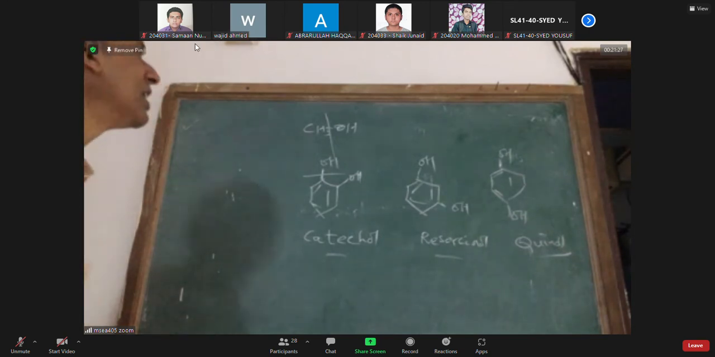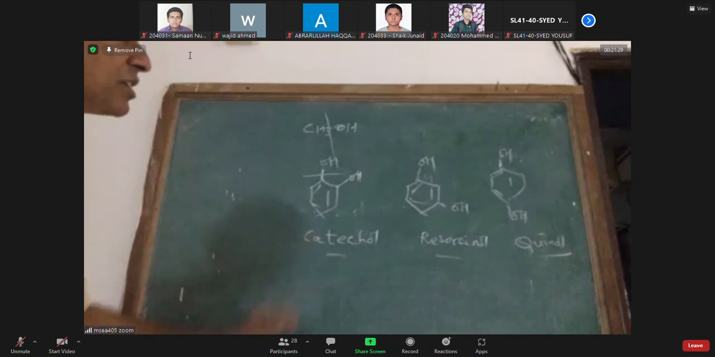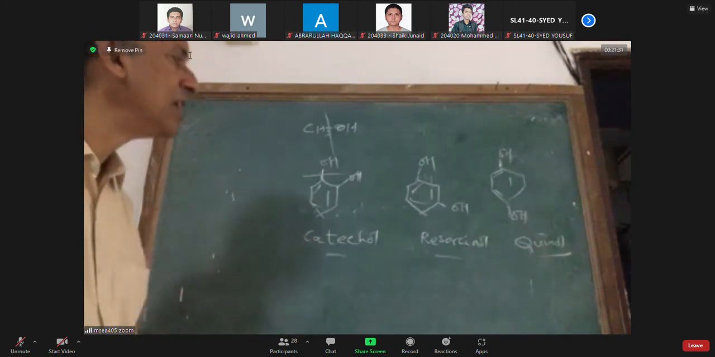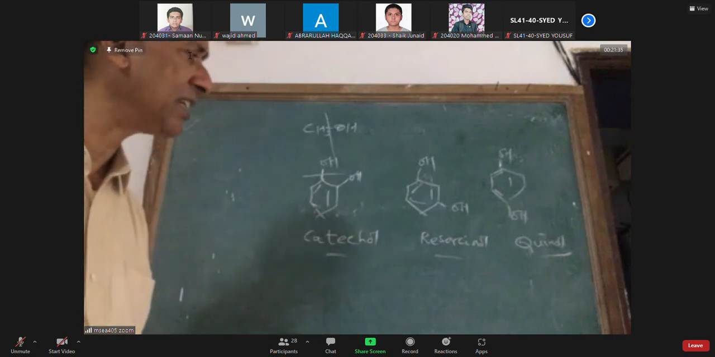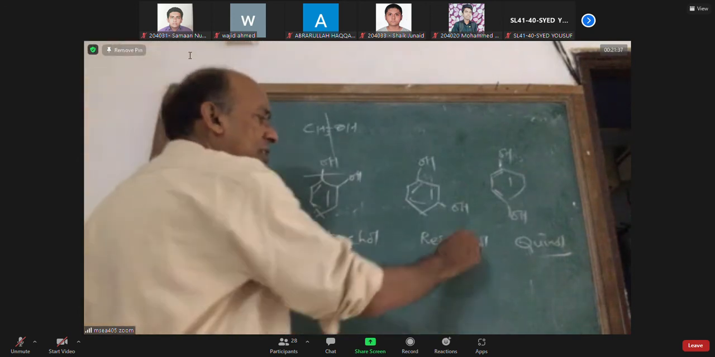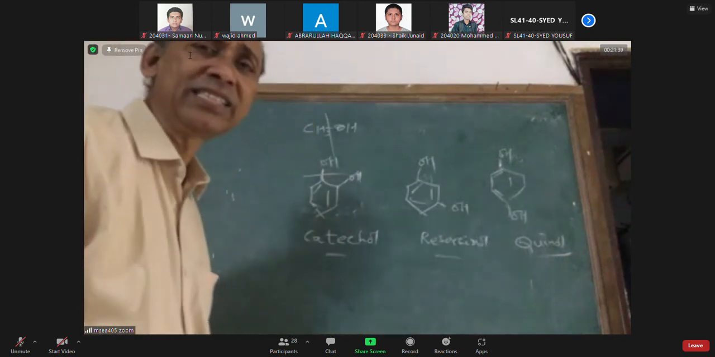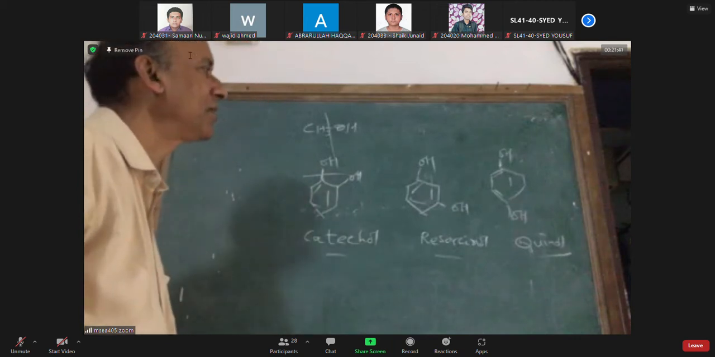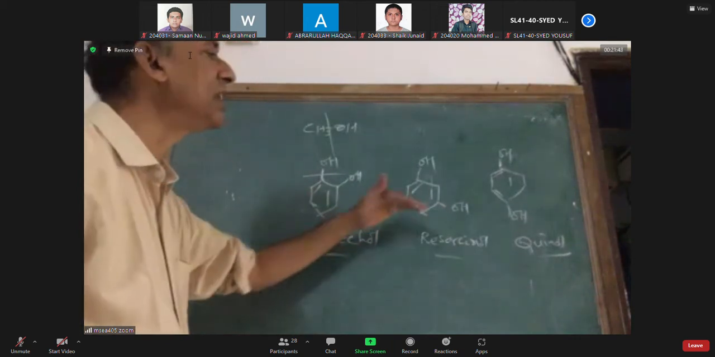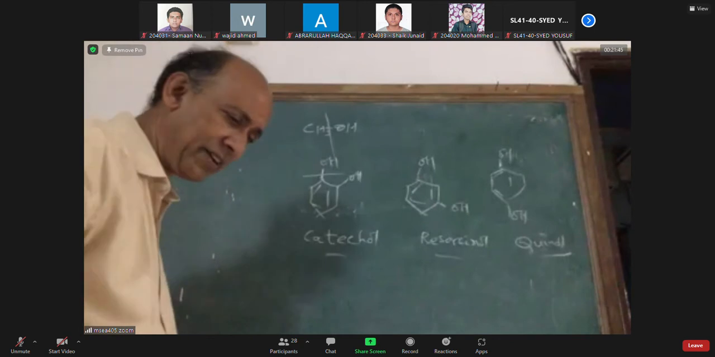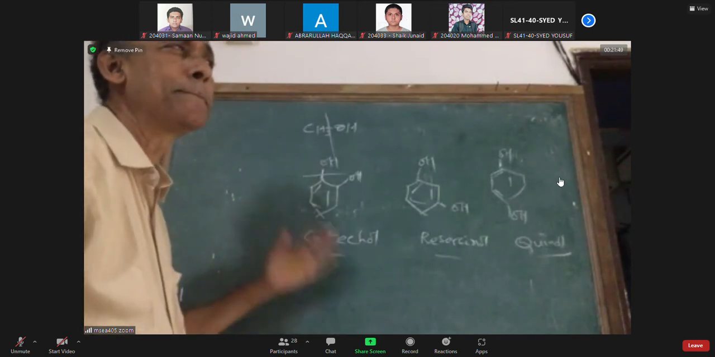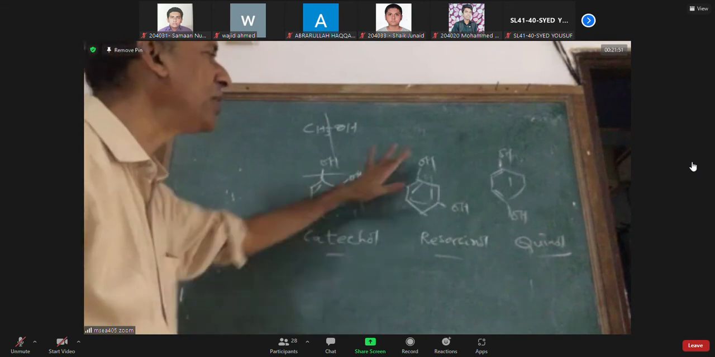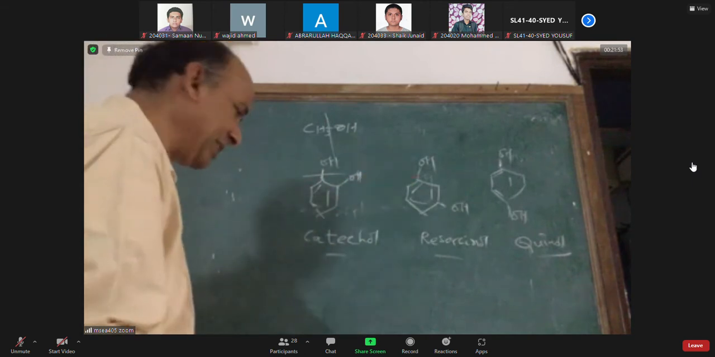The first one is catechol, the second one is resorcinol, and the third one is quinol. These are the 1,2-hydroxy, 1,3-hydroxy and 1,4-hydroxy derivatives of benzene. These are called phenols if the OH is directly linked to benzene.